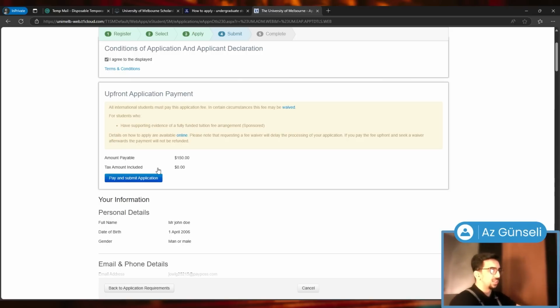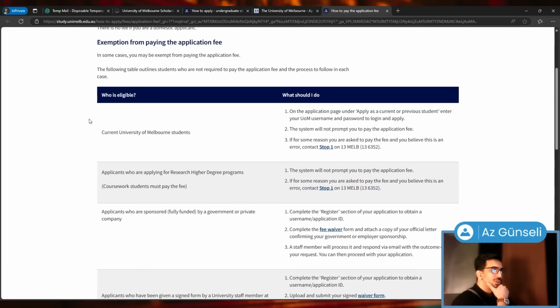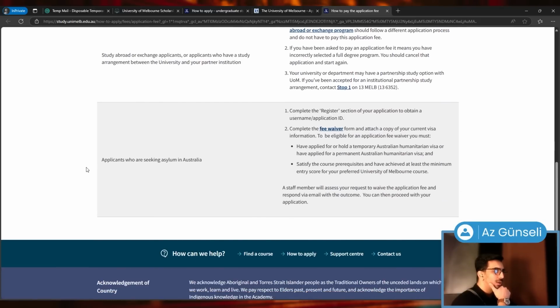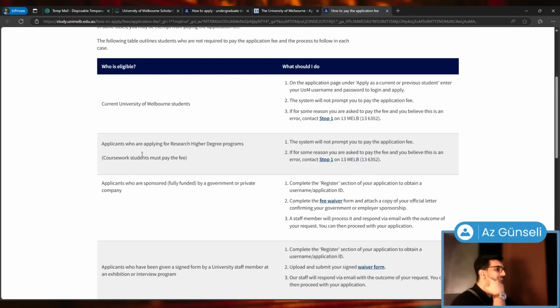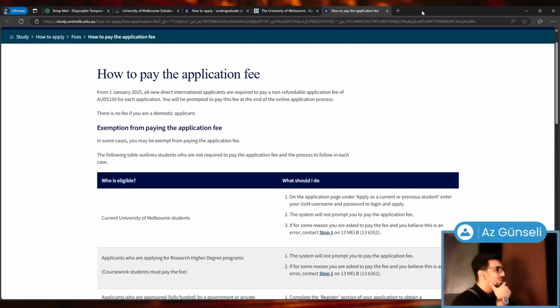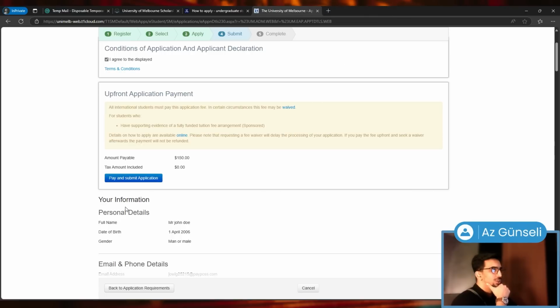So you can click on here to apply for a fee waiver. Current University of Melbourne students, applicants applying for research higher degree programs, study abroad, and so on. Applicants seeking asylum in Australia. I think that's it. So it's not for a lot of people. You have to have very specific conditions to be able to apply for this. So let's click on pay and submit application.